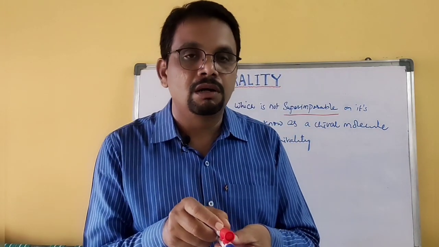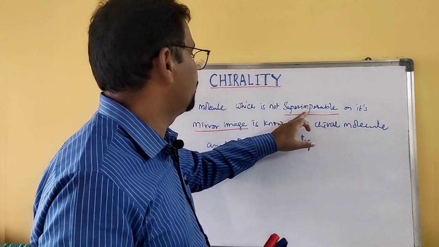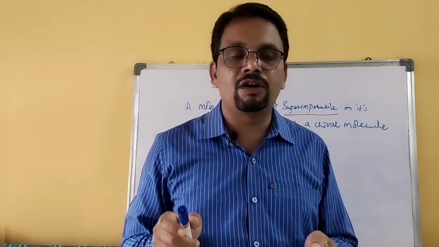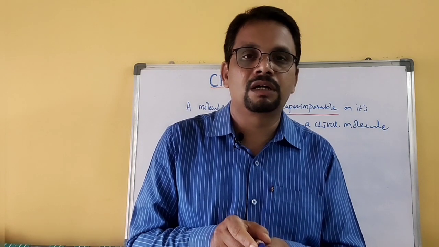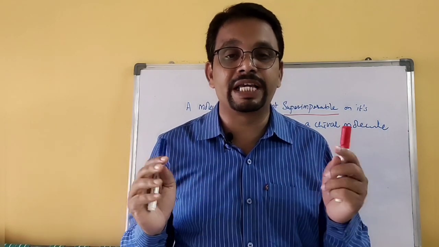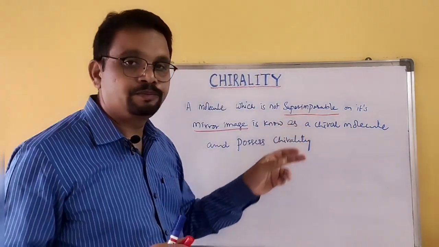That means superimposable. Superimposable means if you place any object on top of another object, if they match exactly, then that is called superimposable.